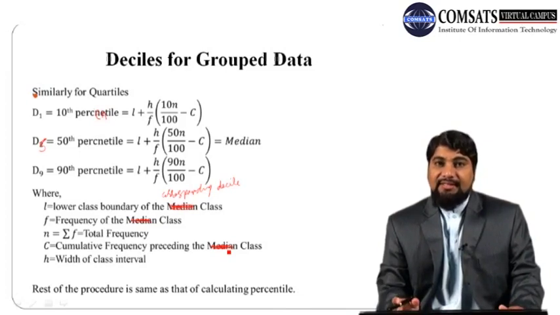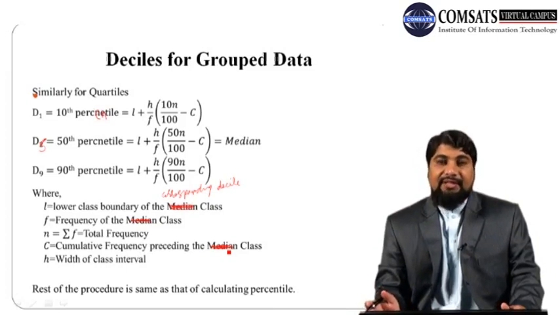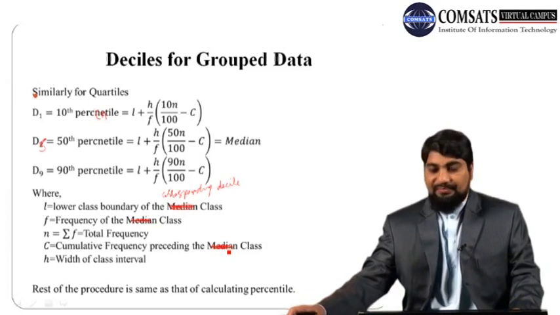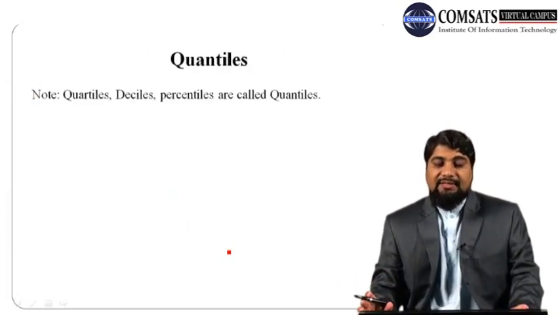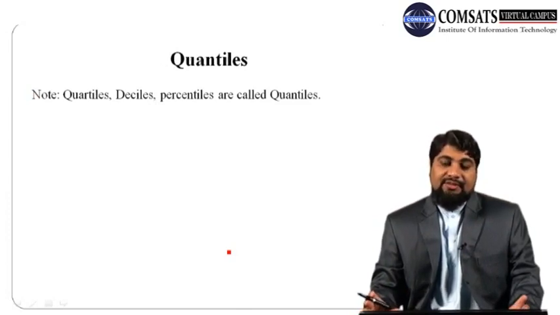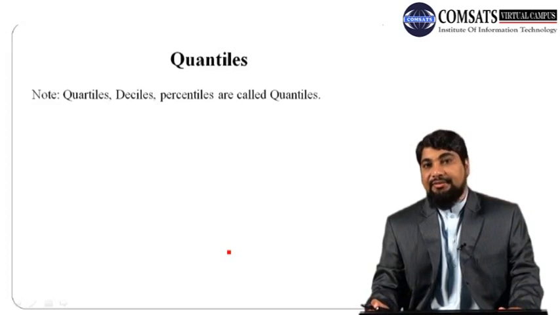So actually deciles and quartiles are specific percentiles. Once you know the procedure for calculating percentiles, you can calculate deciles and quartiles as well. One last note is that quartiles, deciles and percentiles are usually used to divide the data into specific parts. Quartiles divide the data into 4 parts, deciles into 10 equal parts, percentiles divide the data into 100 equal parts.